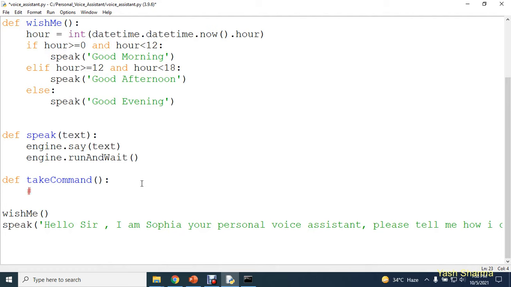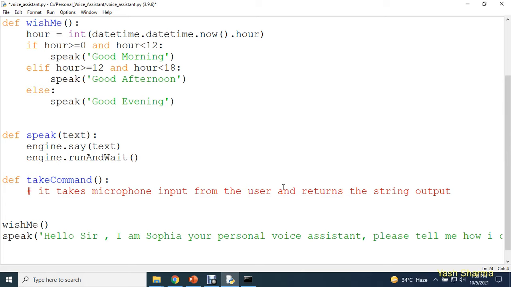That means this function takes input from the user, and it is going to take the input from the microphone. So I'll write this: it takes microphone input from the user and returns the string output.